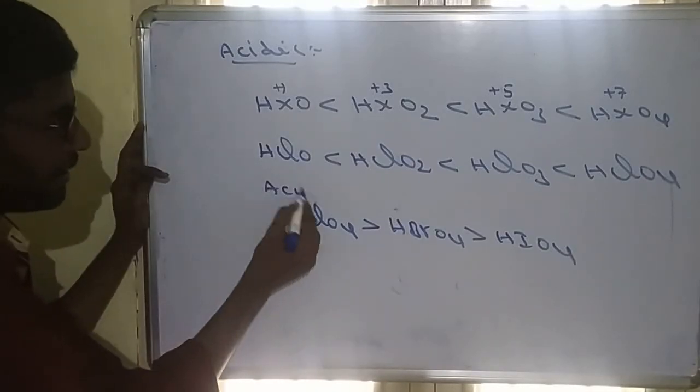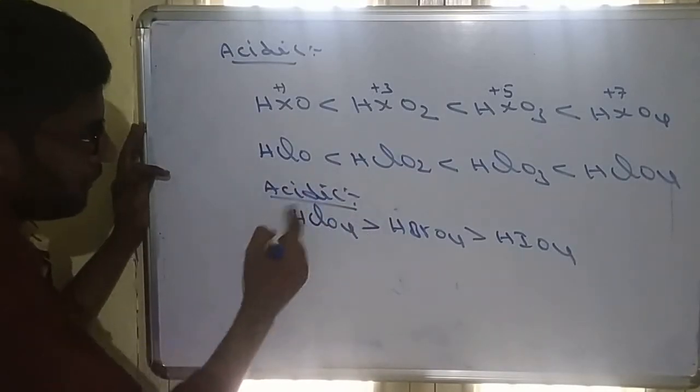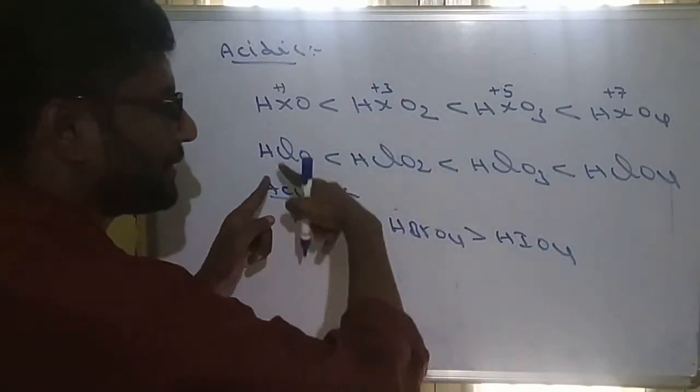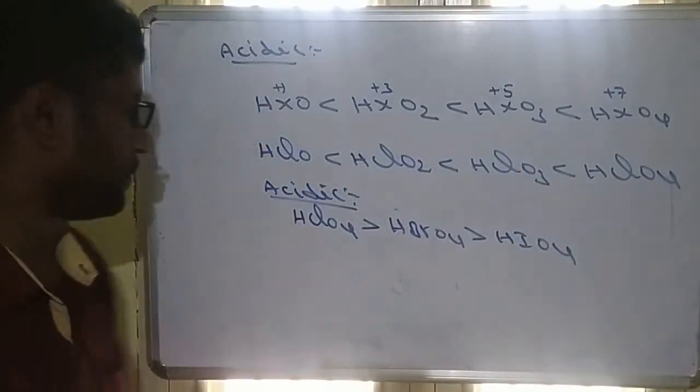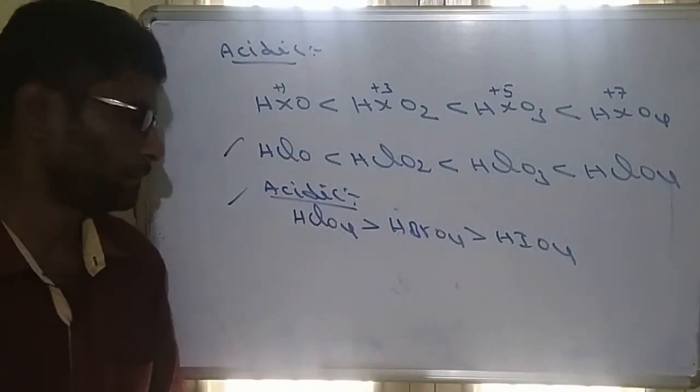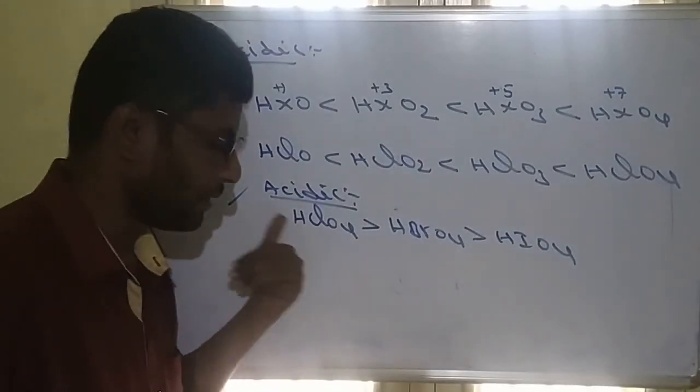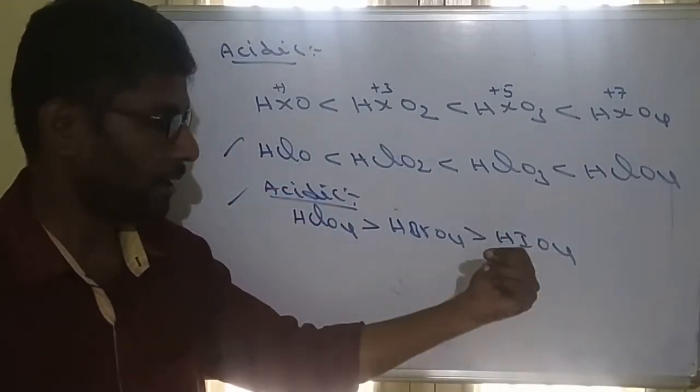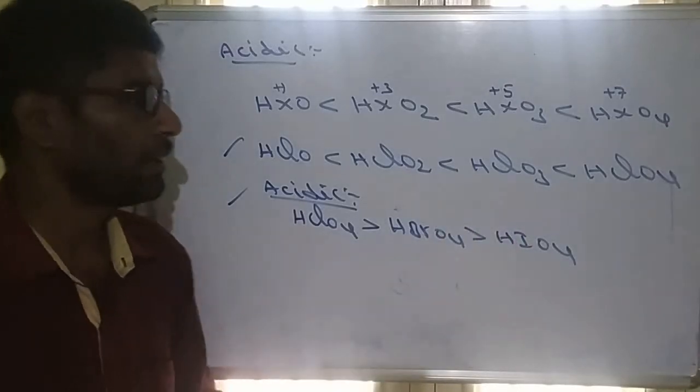So this is the acidic character for different halogens, and the earlier one is the order of acidic character for the same halogen. Both orders are important. Chlorine is more electronegative, that's why it is highly acidic. Iodine is less electronegative, that's why it is less acidic.